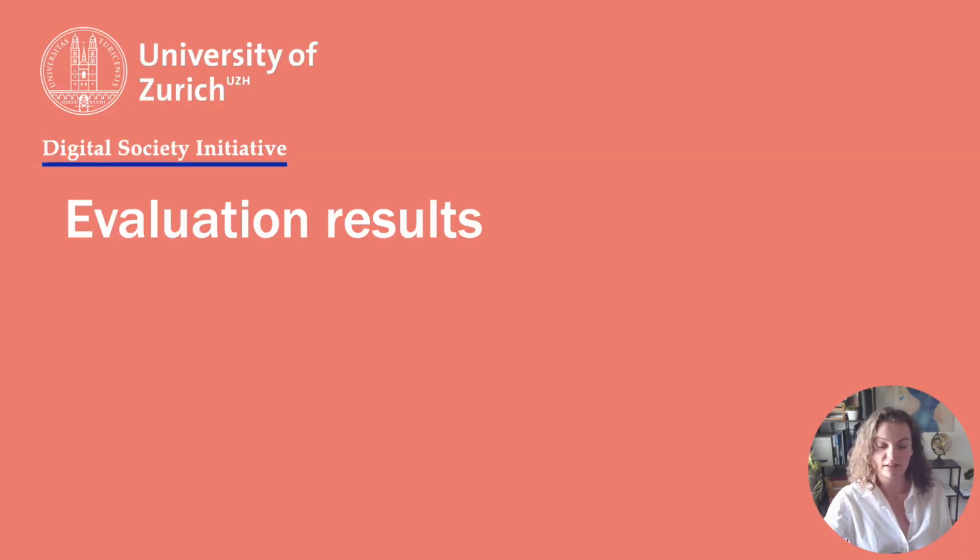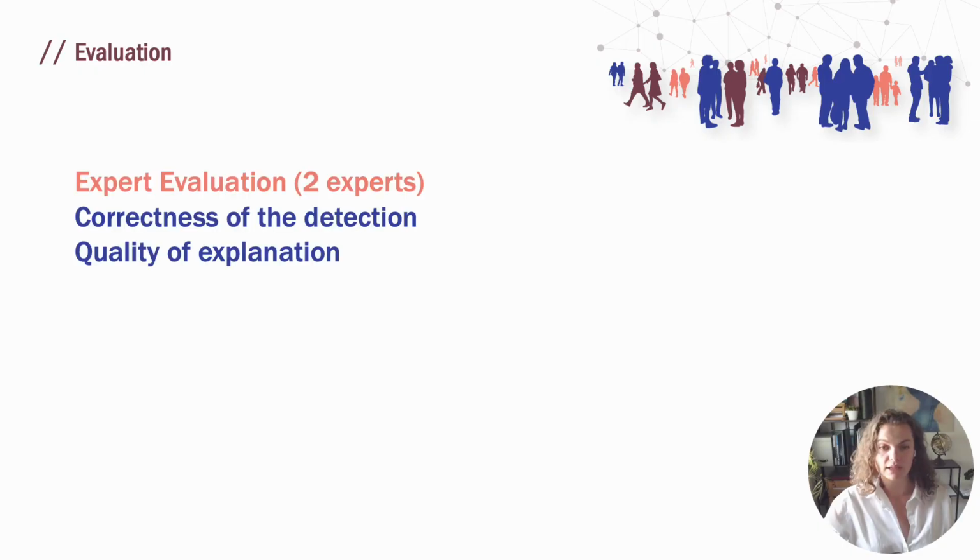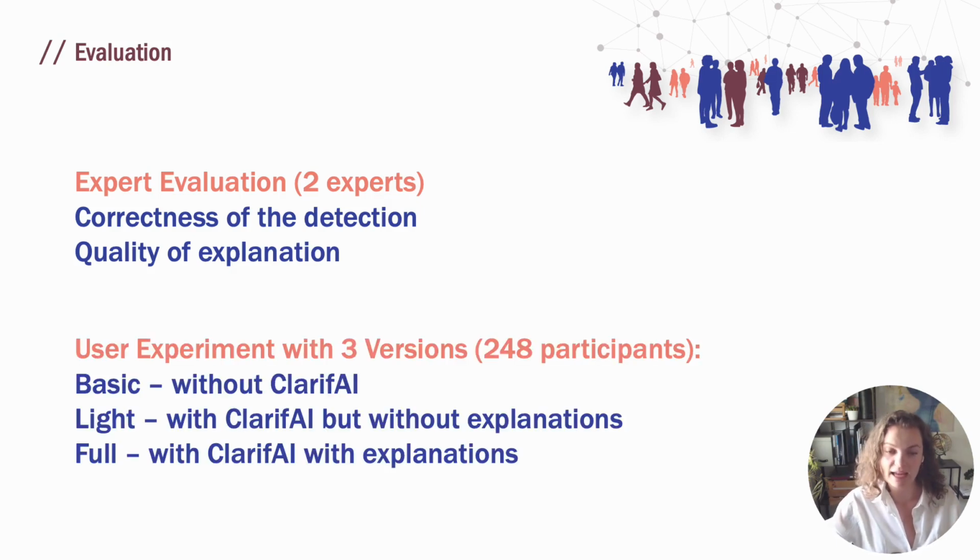Now, let me briefly talk about the evaluation results. For the evaluation, we conducted an expert evaluation where we asked experts from political and communication science backgrounds to assess the correctness of the detection and quality of explanation. And the user experiment with 3 conditions, 3 versions.